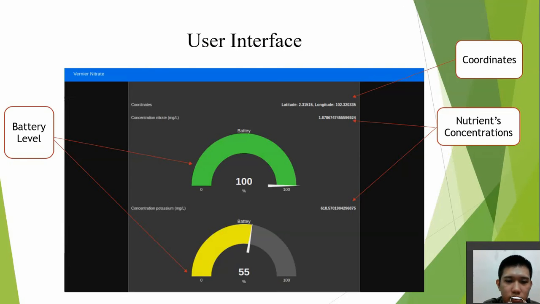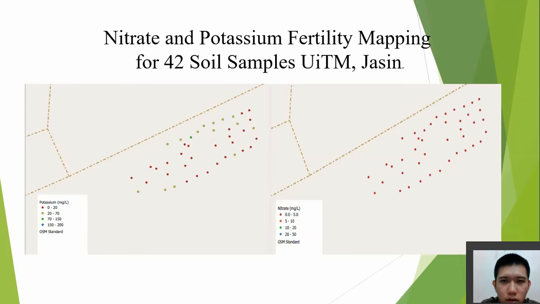From the figure, we can see the user interface content of the coordination, soil nutrient concentration, and the battery level of the sensor. Now we proceed with the result of the fertility mapping. The figure below shows the potassium and nitrate soil nutrient fertility mapping, formed by using 42 soil samples collected at the palm oil field UITN Jasin.